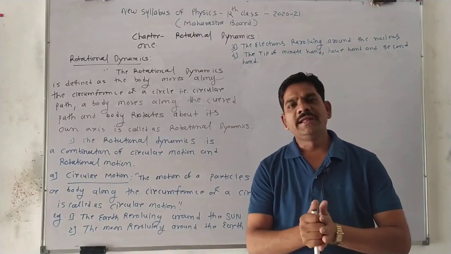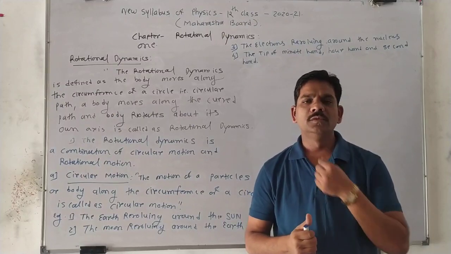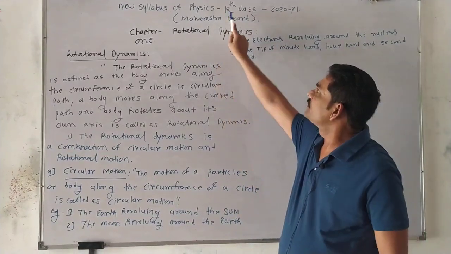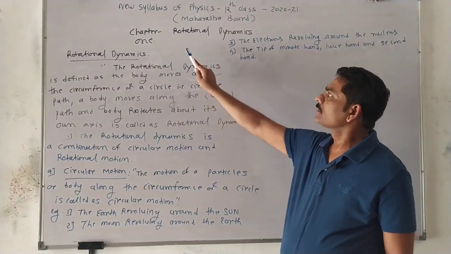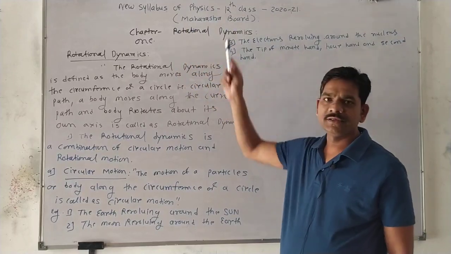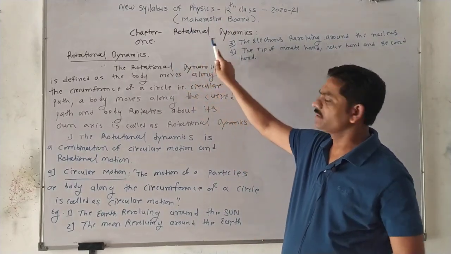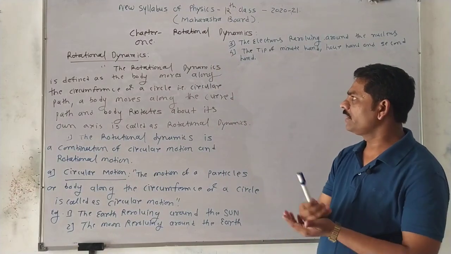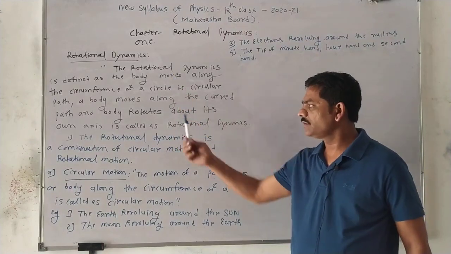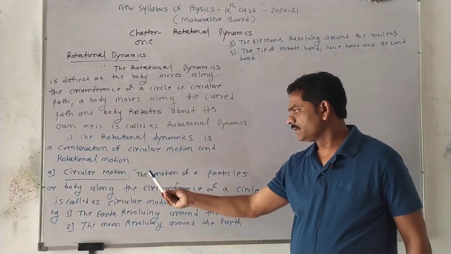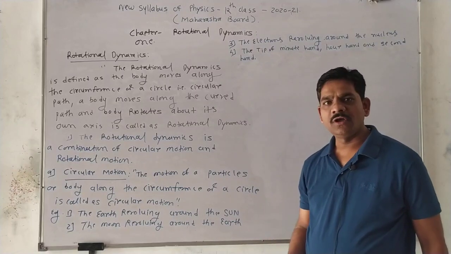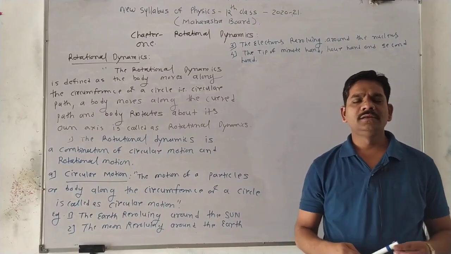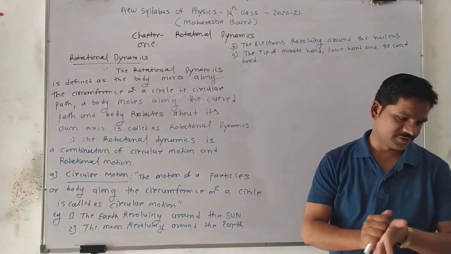So, this is lecture number 2 on the first chapter of the new syllabus Physics 12th class of Maharashtra board. And what is the chapter name? Rotational Dynamics. So students, what did we see yesterday? We saw the definition of rotational dynamics. Then we discussed the definition of circular motion. Then some examples of circular motion, and then one concept, rotational motion, right?